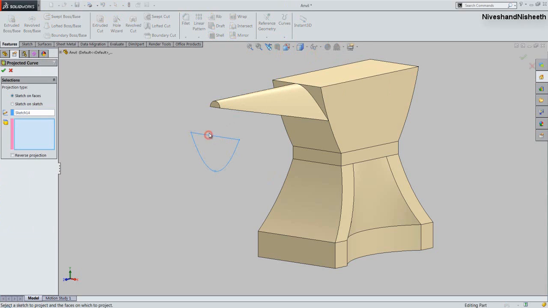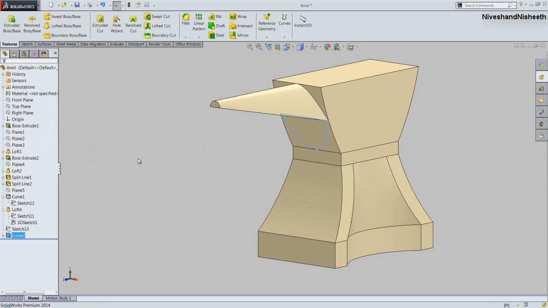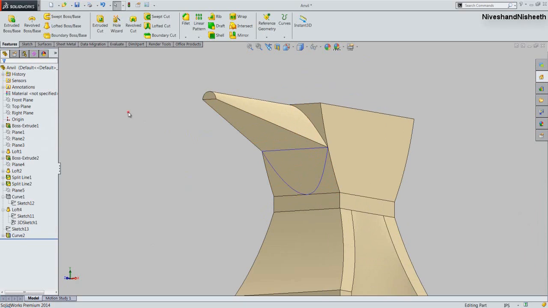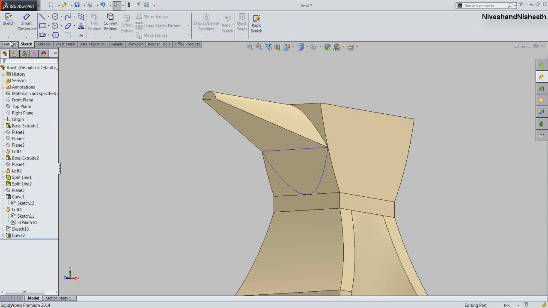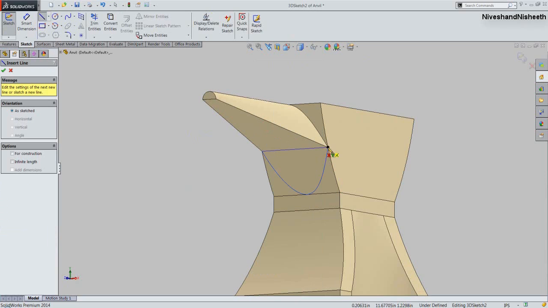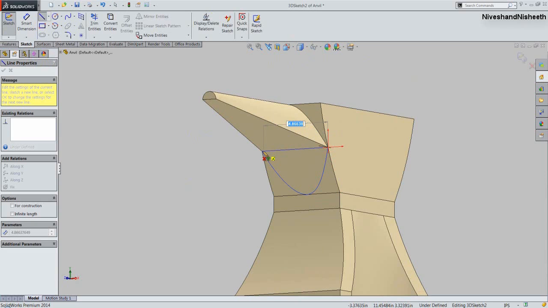Now take the project of the sketch over the curved surface of the model like this that we had done previously. We will create a 3D line and spline over the projected sketch.